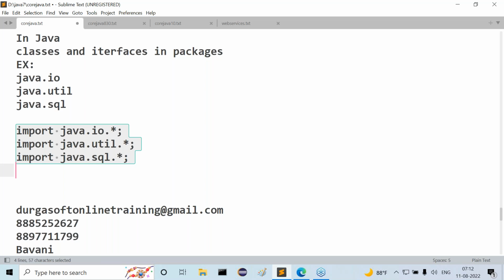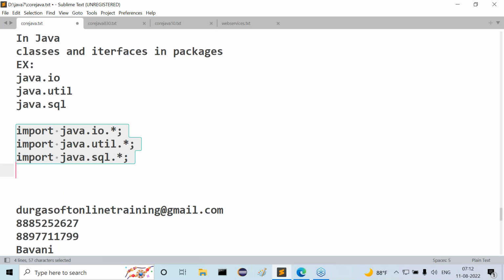You know already one statement. In Java, the compiler is not responsible for loading packages to the memory. The compiler is responsible for checking whether these packages exist or not inside the Java software. That's it. The compiler is not responsible for predefined library loading to the memory.